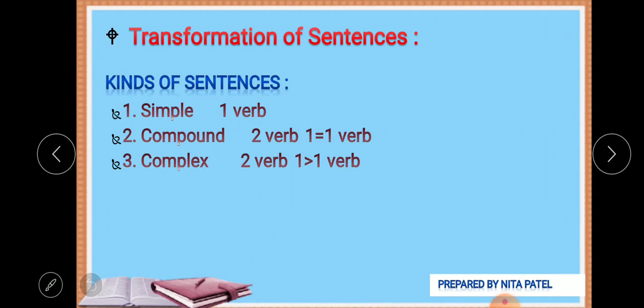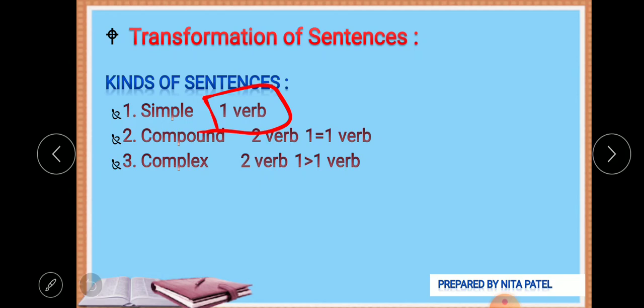We will not go into detail, but we will briefly revise all of this, because it is very important to know which sentences are simple, compound or complex. Basically, a simple sentence has one verb, one predicate.